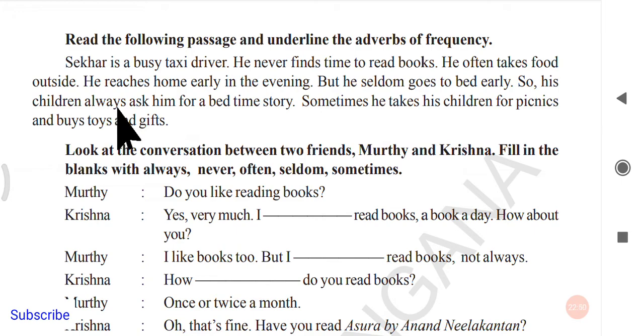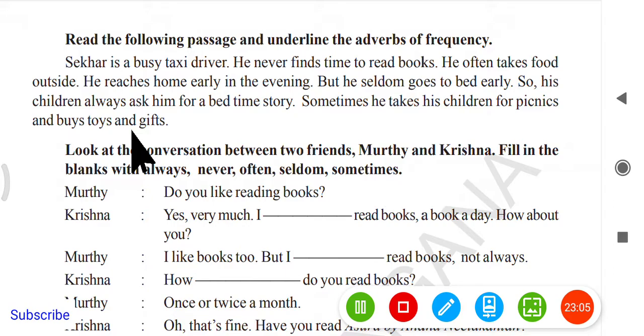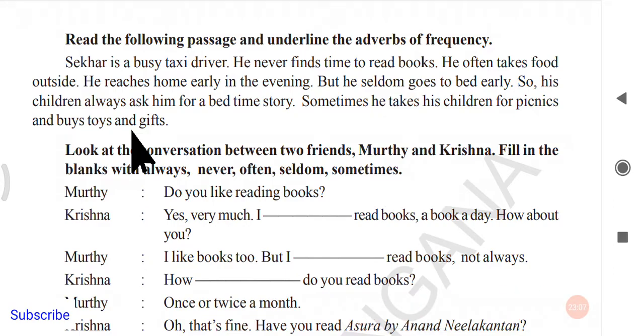His children always ask him for a bedtime story. Sometimes he takes his children for picnics and buys toys and gifts. Let me underline the adverbs of frequency here. It is a very important and easy topic.